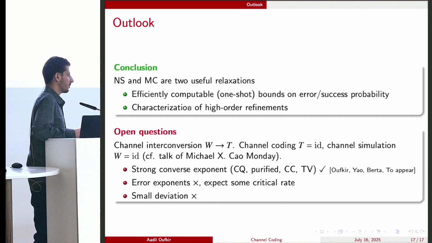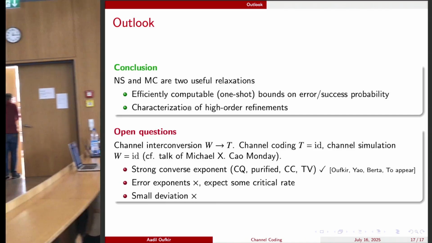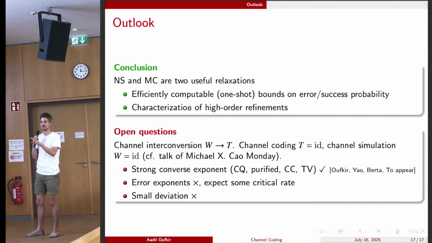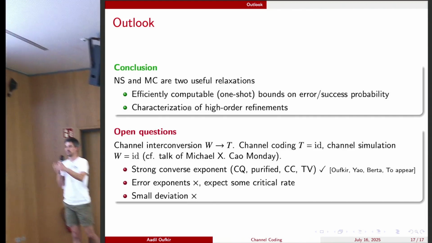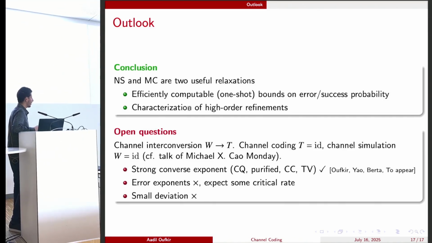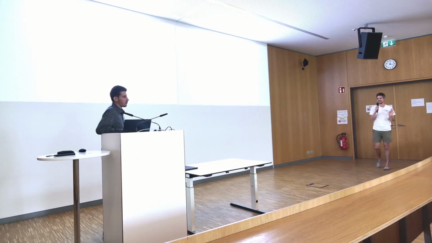So what is the technical difficulty if you want to go to error exponents, even in a restricted setting, that it doesn't work? Is this easy to explain? Which problem? Sorry? I mean, you pick one you want to have, for example, non-signaling or something. Or if you say error exponents here, what can you comment a bit on this? The open question. Oh, on the open question. Okay, for the channel interconversion. Yes. Sorry, this is only for channel interconversion. The critical rate for channel coding is a long-standing open problem.